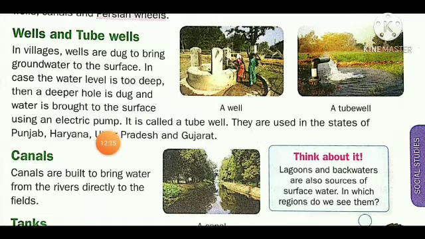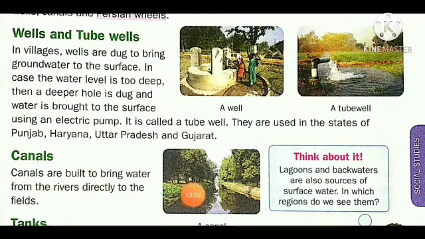When the water level is too deep, electric pumps are used to get water from the groundwater to the surface. It is called a tube well. Tube wells are around 600 feet, or even up to 900 feet in some places. They are used in the states of Punjab, Haryana, Uttar Pradesh and Gujarat also. So those water sources are available in these states and elsewhere too.